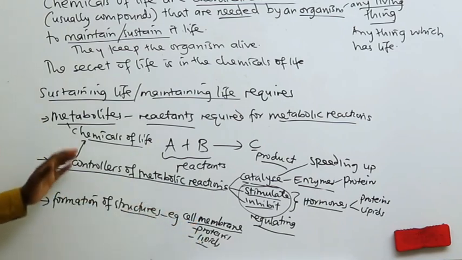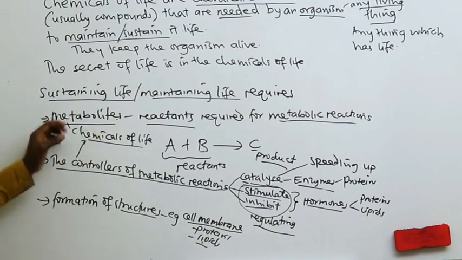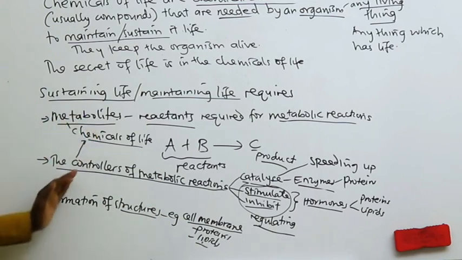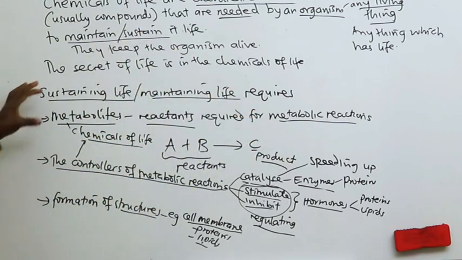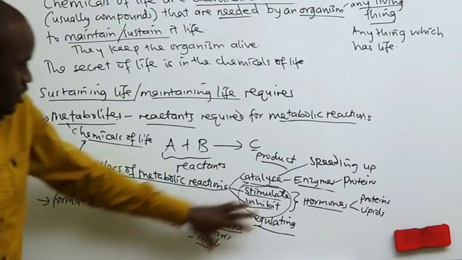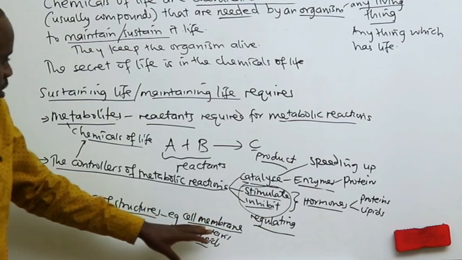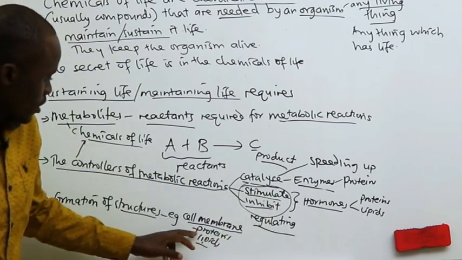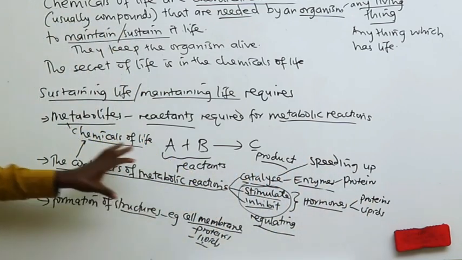So you can see that there is nothing which the body can achieve, there is nothing which an organism can achieve as far as maintaining its life, without utilizing the chemicals of what? Life. So from this summary, we can really see that the proteins, lipids are representing particular chemicals of life.